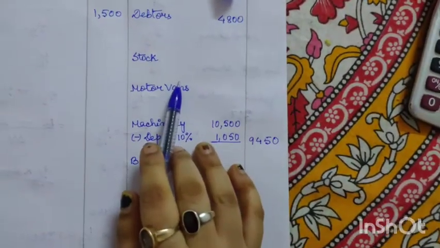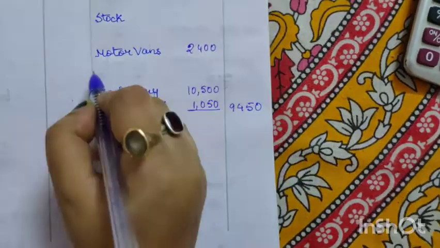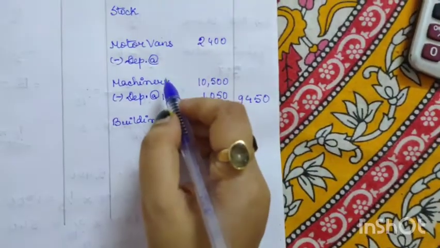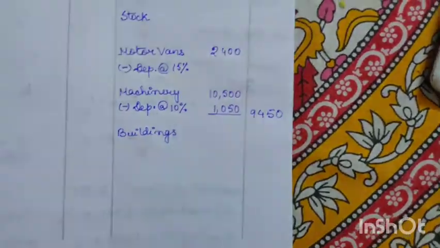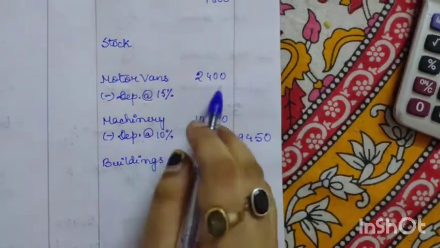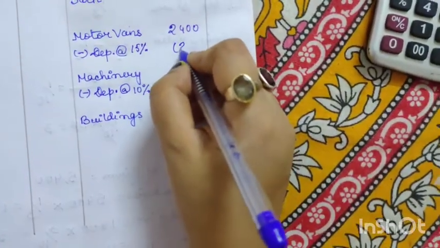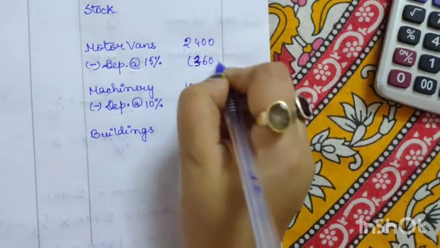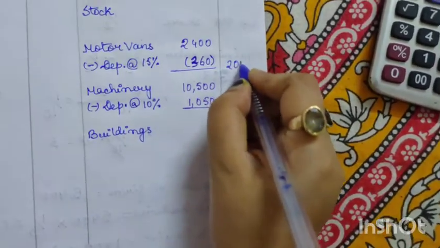And again we have depreciation on motor vans. The value of motor vans is 2,400. Now less depreciation as per the question. Depreciation on motor vans is 15%. So 15% of 2,400 is 360. So now if we deduct 360 from 2,400, we will get 2,040.